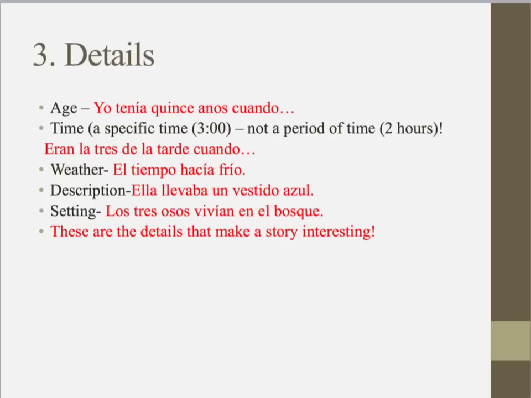We use the imperfect to fill in details, and I've given you some examples of age, time, weather, description, settings. These are the details that make a story interesting. This is the stuff that we would fill into our anuncios to make it more like a story and less like a list of events that happened.